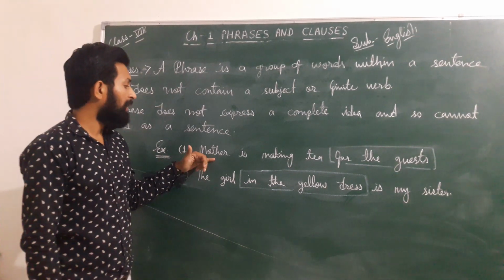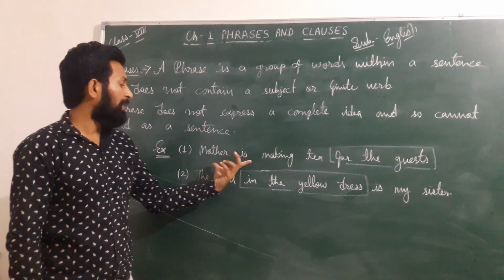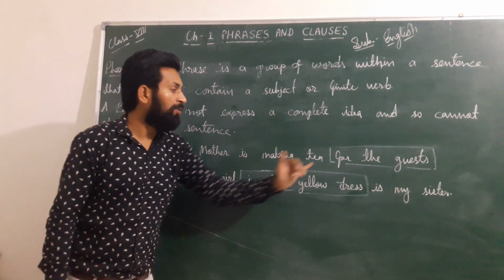For example, "Mother is making tea for the guest." This is a complete sentence, a group of words making a complete sense, so it is known as a sentence. But if we talk about "for the guest," it doesn't have any subject and doesn't have any finite verb, so we can say that it is a phrase.